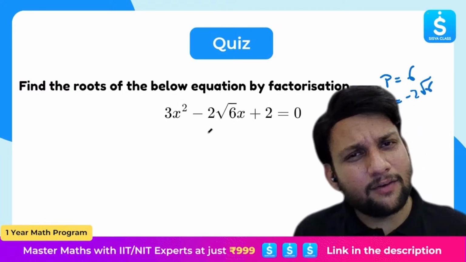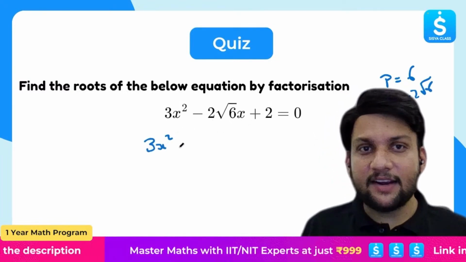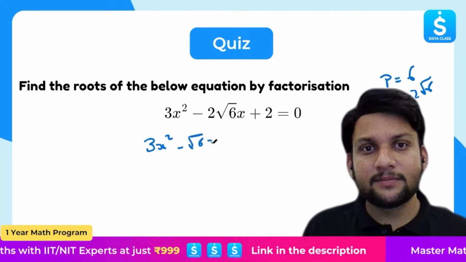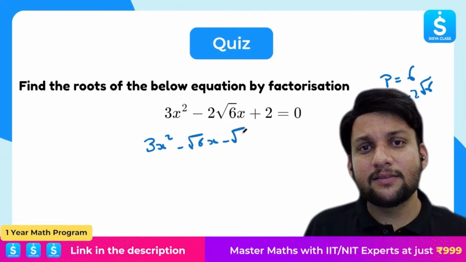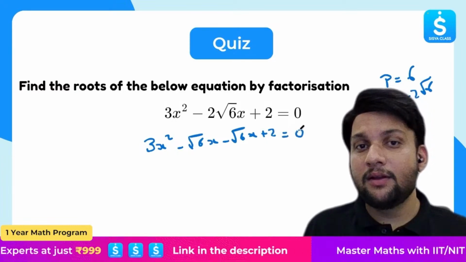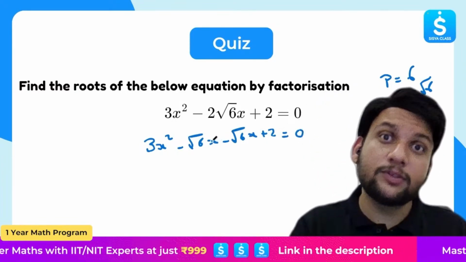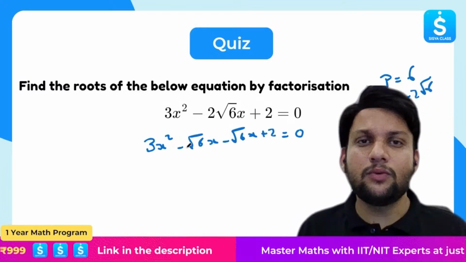That's pretty straightforward, right? I will write 3x square minus 2 root 6x as minus root 6x minus root 6x. Why? Minus root 6 times minus root 6 will give me 6, and the sum, minus root 6 plus minus root 6, is minus 2 root 6.